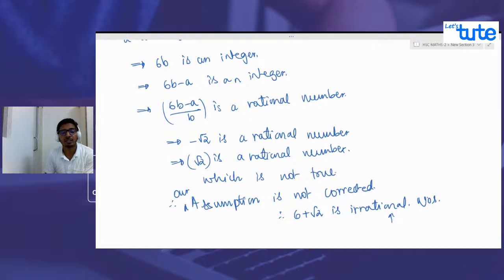So that's where you can come into the picture and say that the assumption is wrong because the result which you are getting is absolutely incorrect. So the assumption is wrong. Therefore, we have to just go to the contradiction of that statement. So if we say here in this case 6 plus root 2 is not rational, that means it is an irrational number. Okay, so that's how we understand how to solve this. Okay, now let's move on.